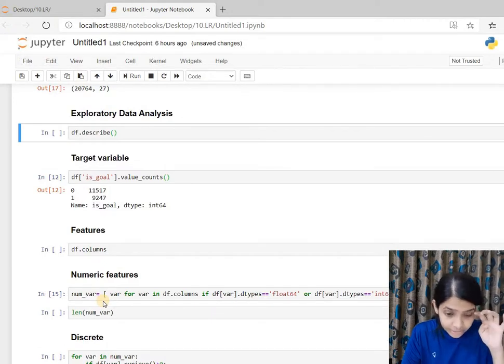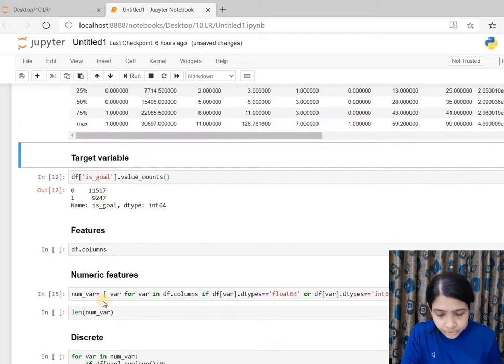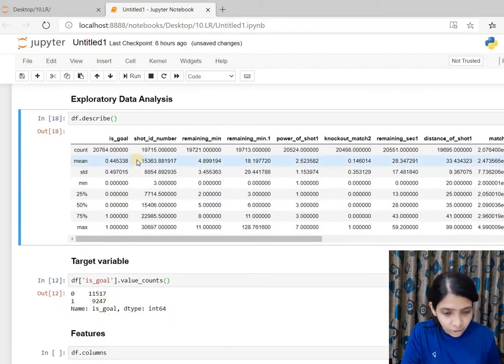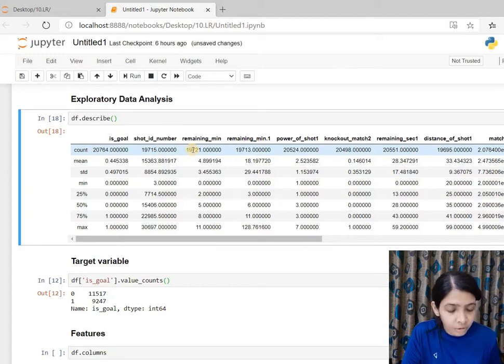We'll do a dot describe to find the basic summary statistics of the numeric features. Here the count denotes the number of non-missing values under these columns. So we can see all of the columns have missing values in them. Mean of these features, 50% is the median of the features, and we have maximum and minimum, also standard deviation. And this dot describe only gives the basic statistics of numeric features.